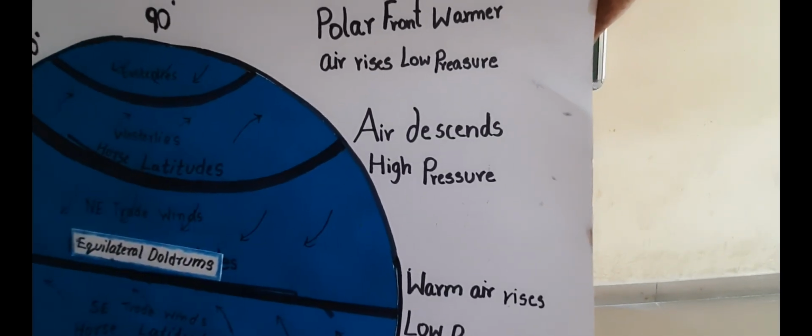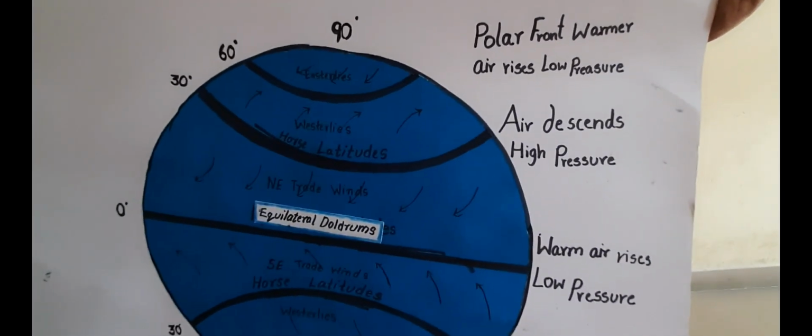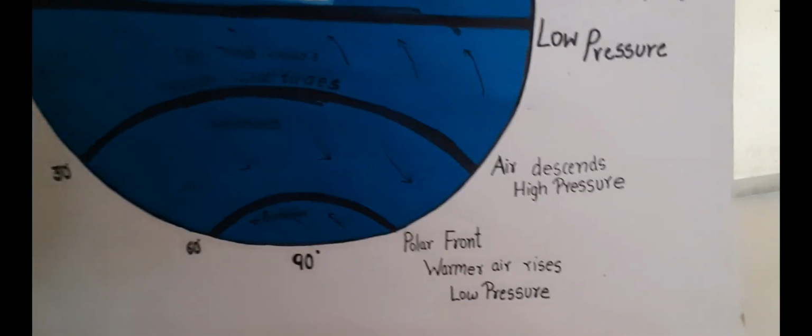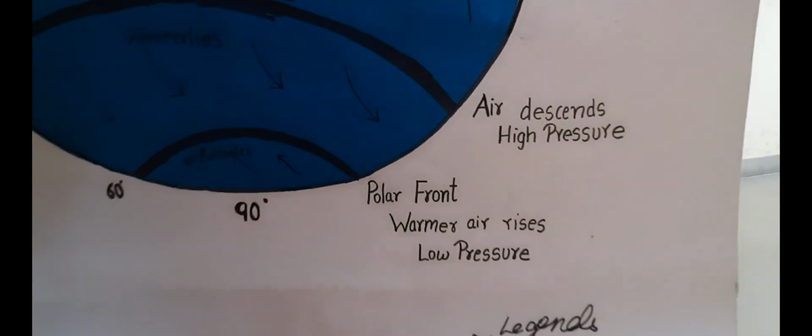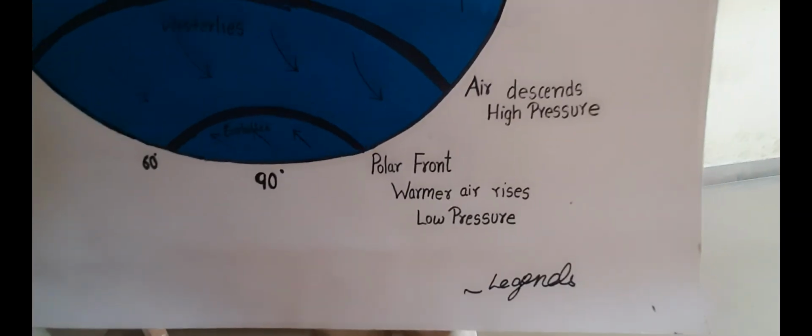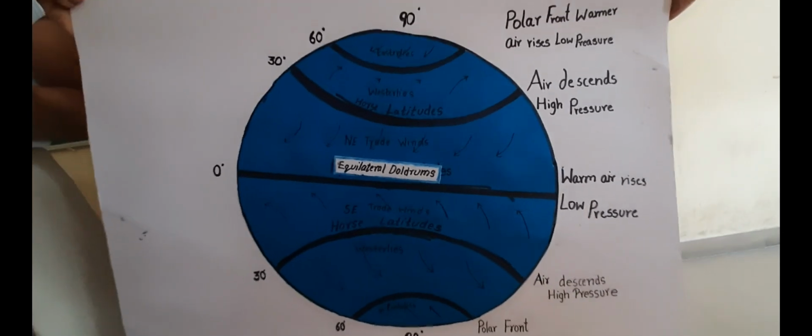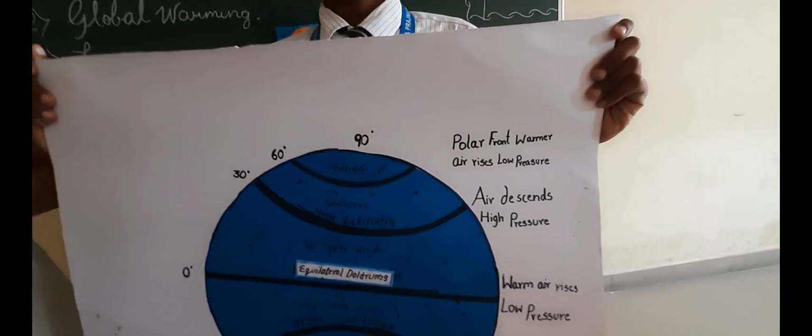Wind can be defined as the movement of air from areas of high pressure to areas of low pressure. There are three types of winds: permanent winds, local winds, and seasonal winds. Permanent winds. Trade winds, westerlies, and easterlies are known as permanent winds. These winds blow throughout the year in a particular direction.